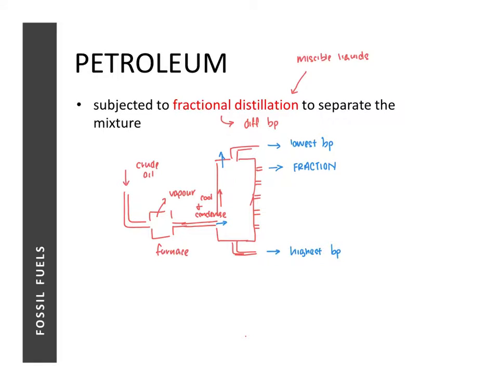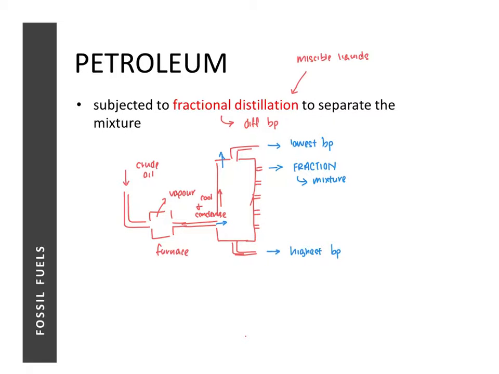Okay, so can we use fractional distillation to separate the compounds in crude oil until we get one compound in each fraction? The answer is no. Each fraction is still a mixture, just that now it is a smaller mixture. For example, the treasure chest: am I going to further separate the coins into 5 cent, 10 cent, $1?